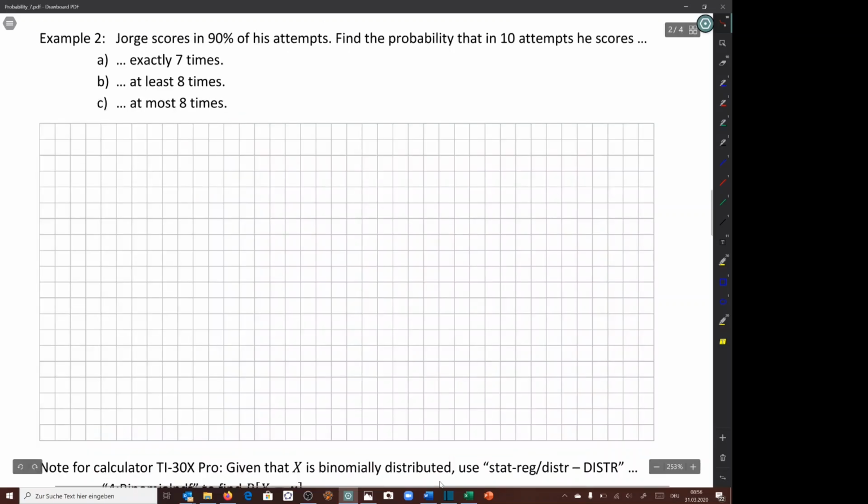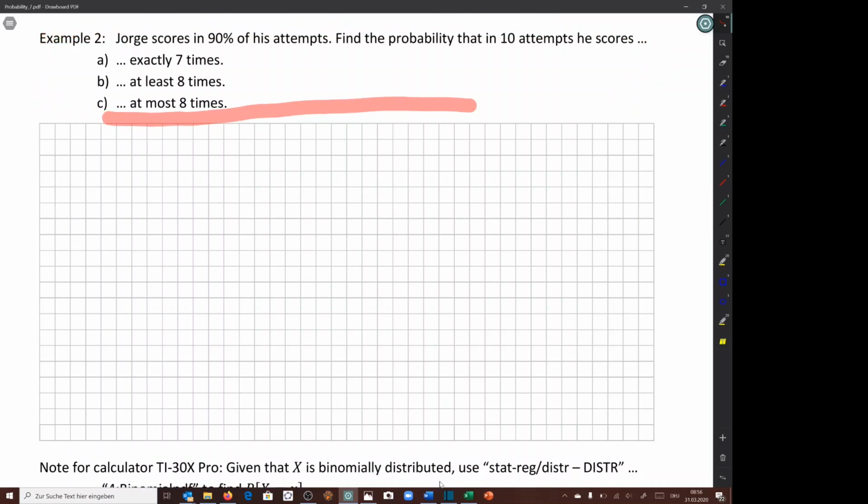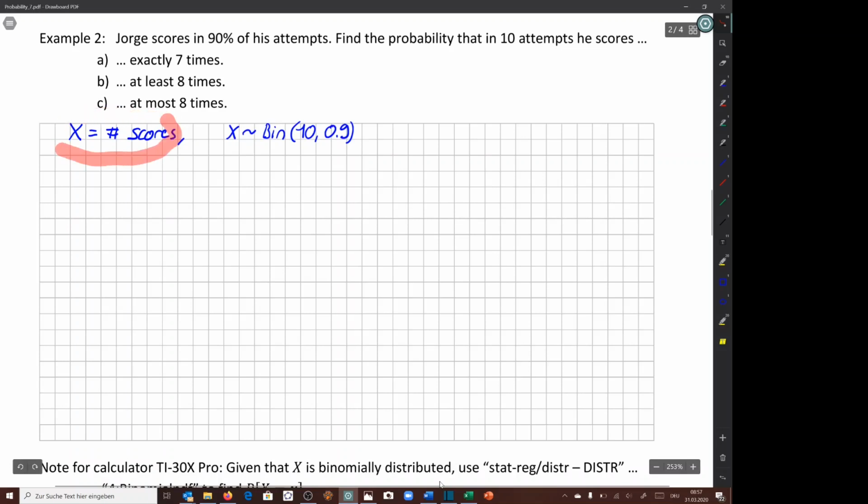Let us now solve example 2, and when you read it, you should realize this is something we have done already many times. Just this time we sort of have to think much less. We can reuse the formula directly, but we can also do it from scratch. Let x be the number of scores, and then x is binomially distributed with n equals 10 and p equals 0.9. Why is this the case?